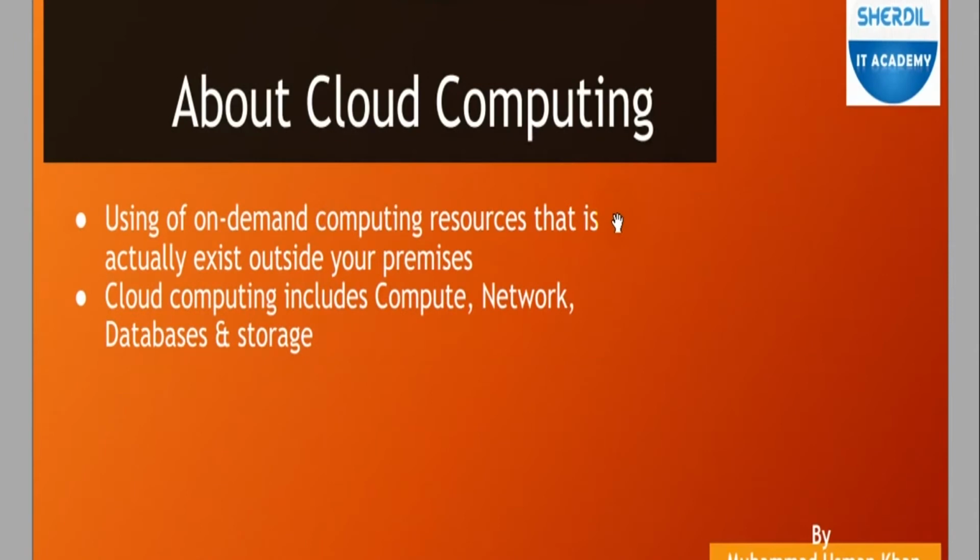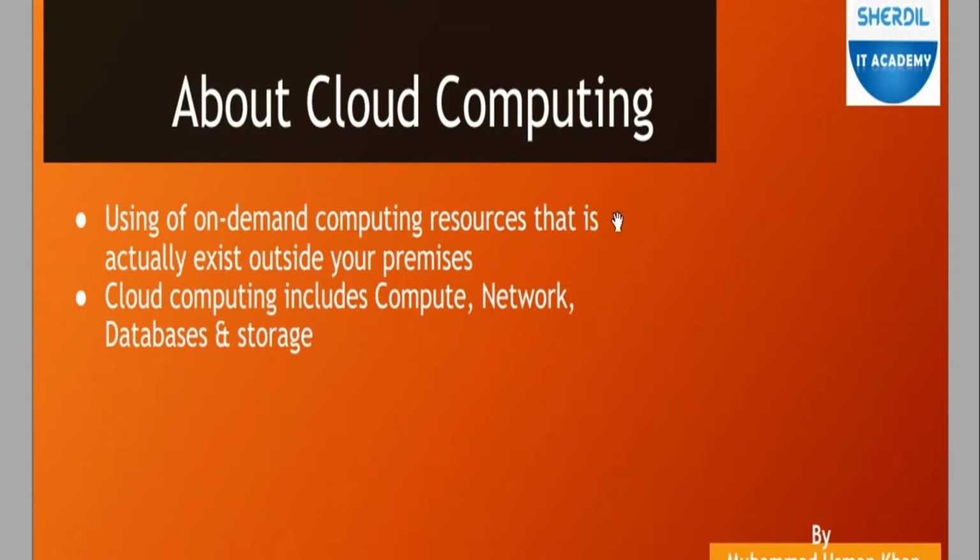Okay, let's move towards cloud computing. Why do we call it cloud computing? Whenever we see something on the cloud side, we can say this is cloud computing. So what are the characteristics and the basic definition? There are multiple definitions on the web, but we will move towards specific ones.